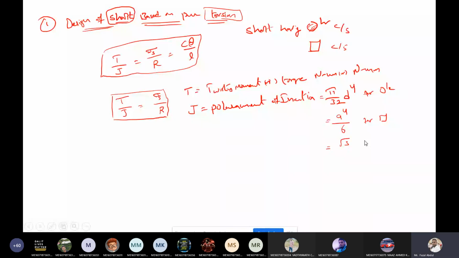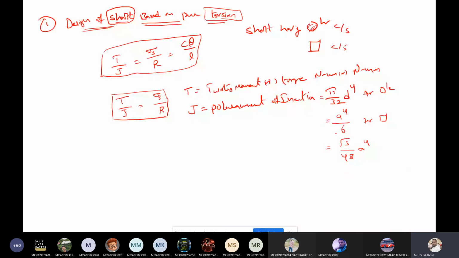For the triangle it is square root 3 by 48, a power 4. A is the one side here, A represents the side. So these are all the equations for polar moment of inertia.